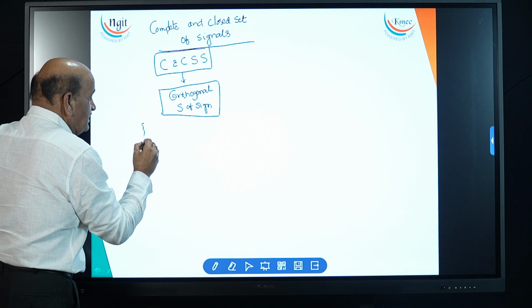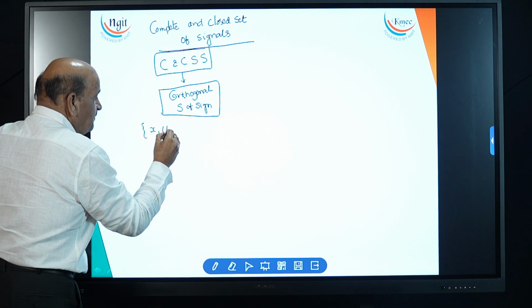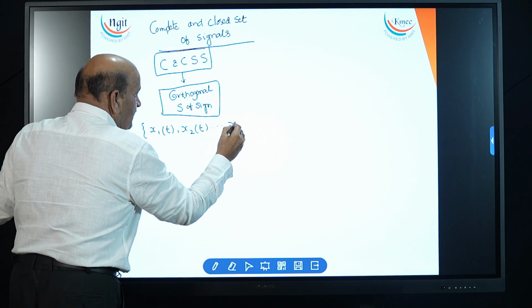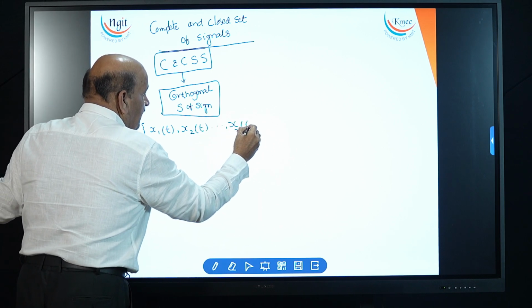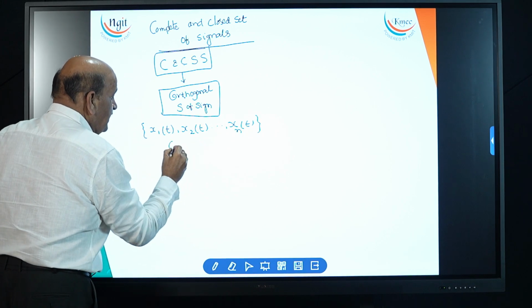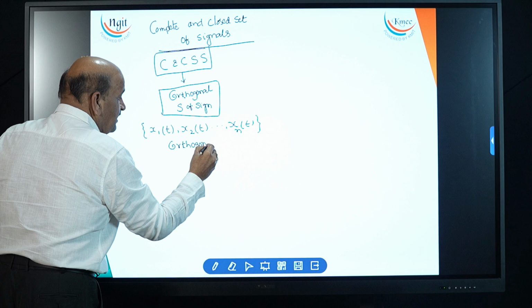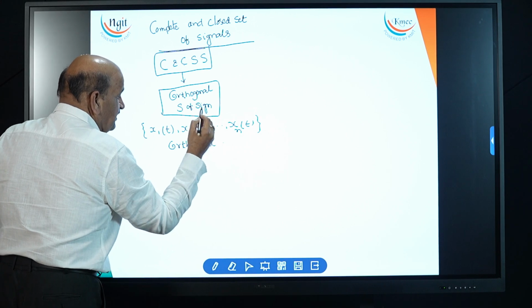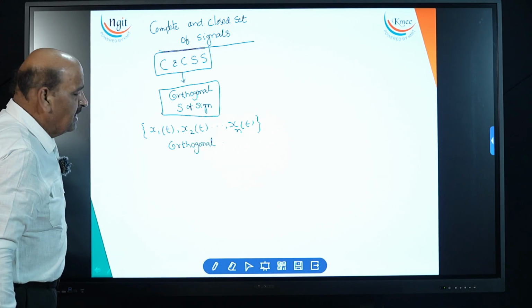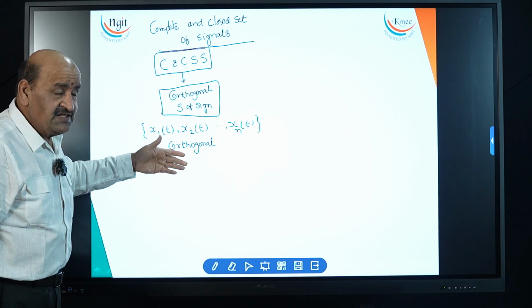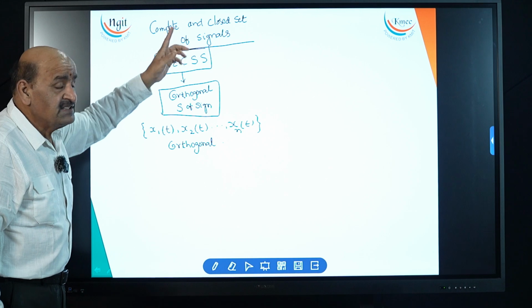You know that. Let x1 of t, x2 of t, etc., xn of t all be an orthogonal set of signals. When is this set said to be complete and closed?